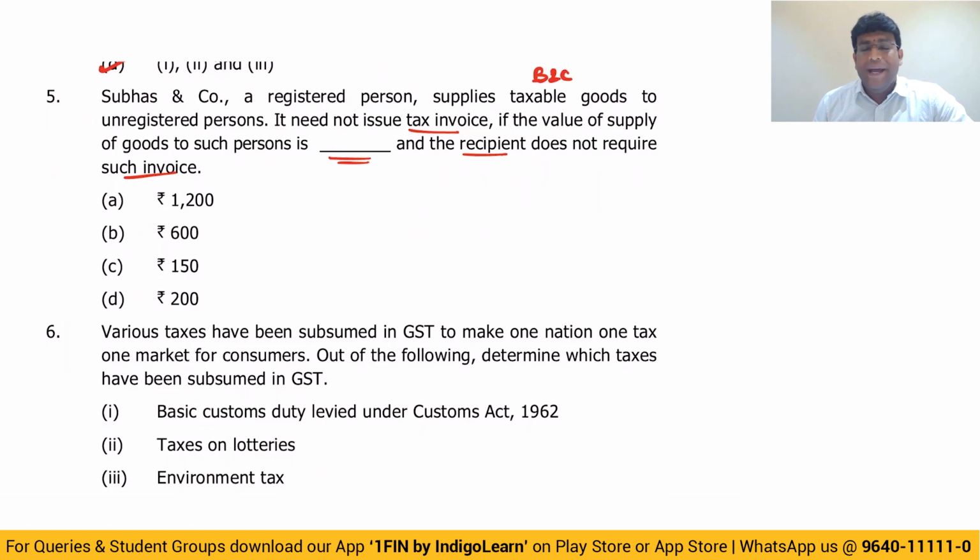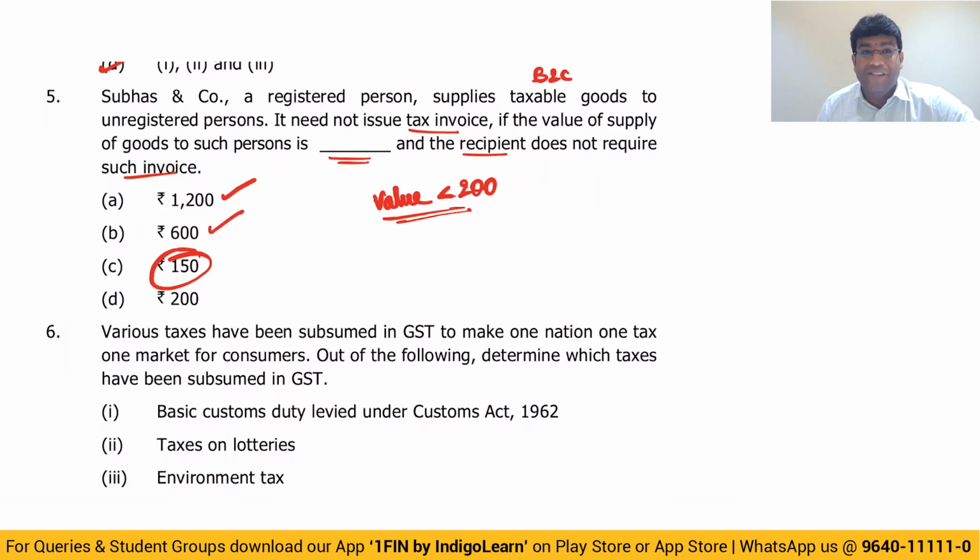Condition number 2, recipient does not want invoice. Condition number 3, the value is less than 200. They never told exactly 200, less than 200. So what is option 1? 1200, invoice is required. 600, invoice is required. 150, invoice is not required.